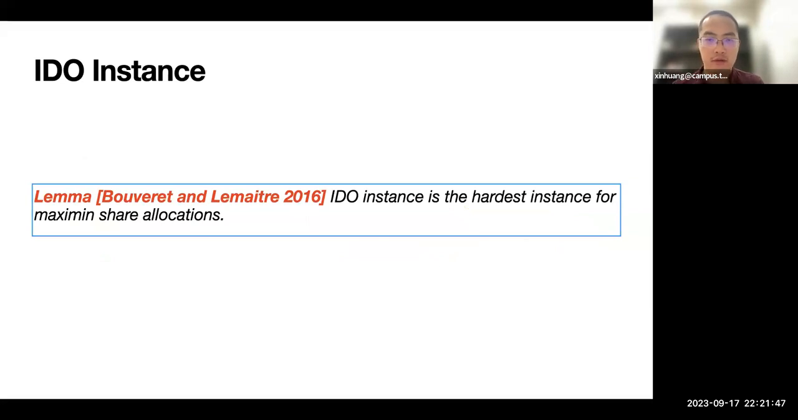By a classic result, the identical ordinary instance is actually the hardest instance for maximum share allocation. That means if you can get an approximation algorithm for the identical ordinary instance, then you have the same approximation ratio for any instance, and the transformation is by an efficient polynomial algorithm.